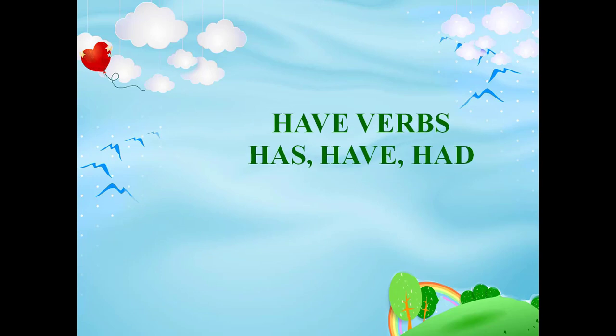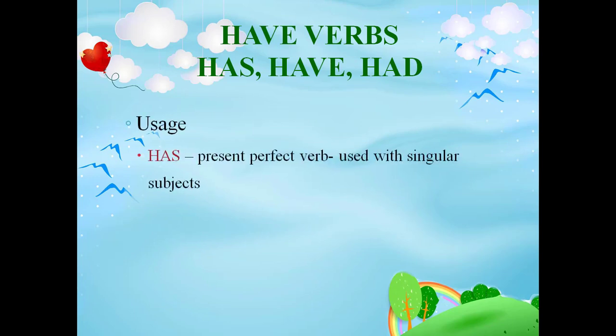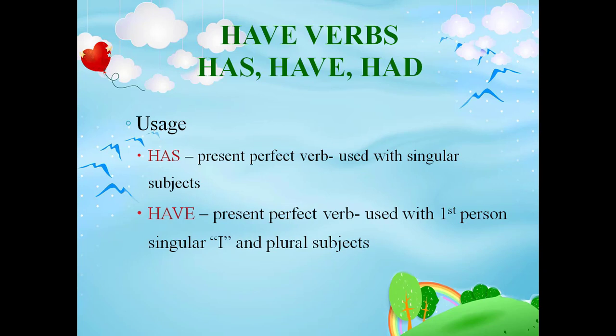Have verbs. Have verbs are have, has, had. Usage of has, have and had is listed below. Has is a present perfect verb used with singular subjects. Have is a present perfect verb used with first person singular I and plural subjects. Had is a past perfect verb.